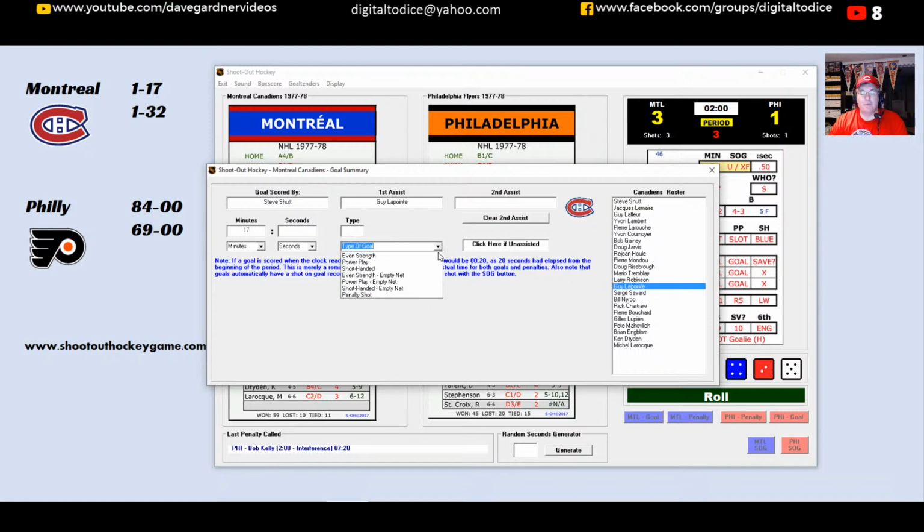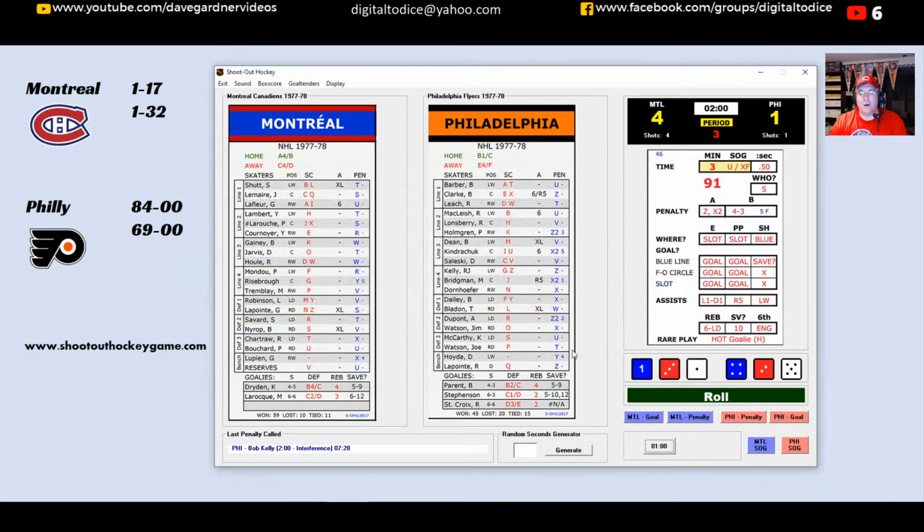Steve Shutt from Guy Lapointe. Even strength goal here late in this contest, and it's 4-1. And yeah, break out the brooms. The Canadiens will be advancing to the Stanley Cup Finals.